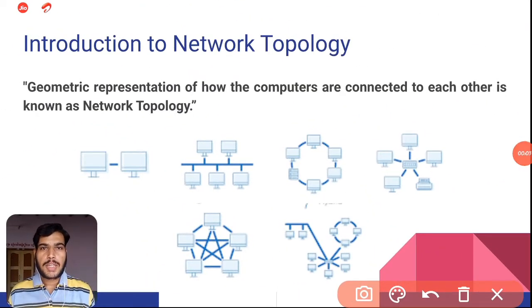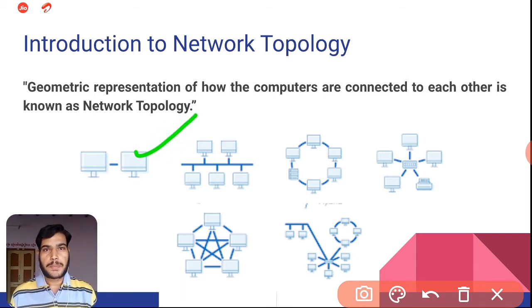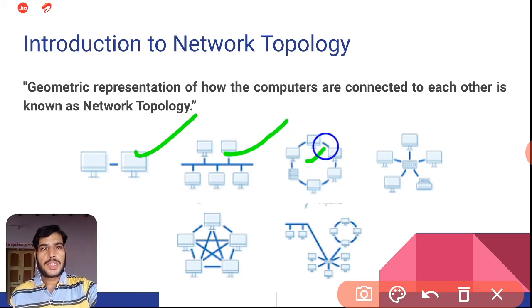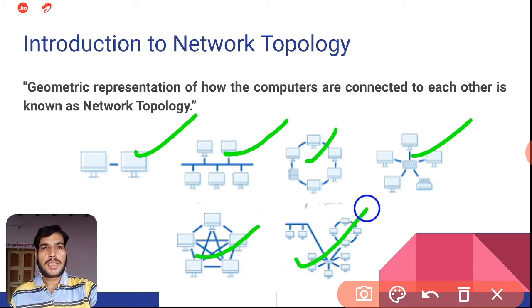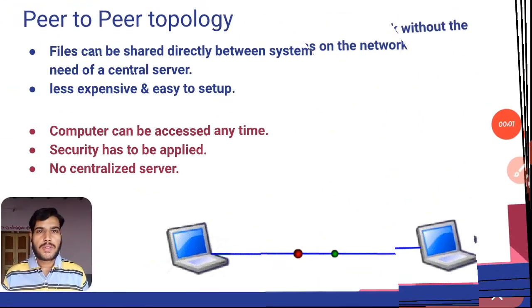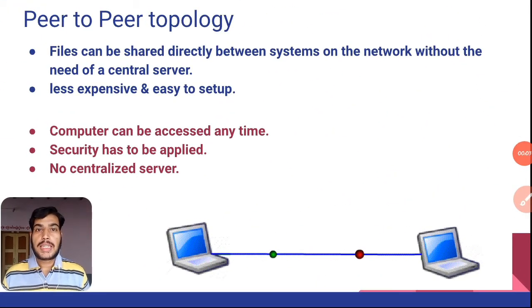In this slide, you can observe we are going to interconnect different computers or nodes or systems to each other to represent geometric notation. This topology is called peer-to-peer topology. This one is called bus topology. This one is called ring topology. Similarly, star topology, mesh topology and hybrid topology. So now let us see one by one in detail.